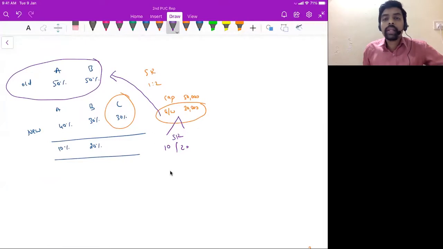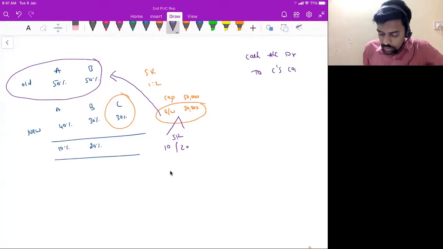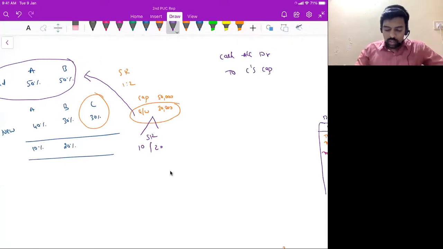If the new partner brings goodwill in cash, the journal entry will be cash account debit to new partner capital account. In my example, who is the new partner here? C, correct? So cash account debit to C's capital account. C is bringing both capital and goodwill. Here capital is 50,000 and goodwill is 30,000, so total cash inflow to the business is 80,000 rupees. So cash account debit 80,000 to C's capital account 80,000. This is the first journal entry.